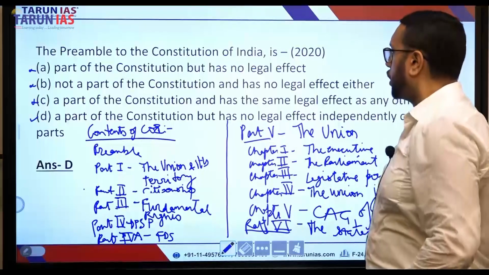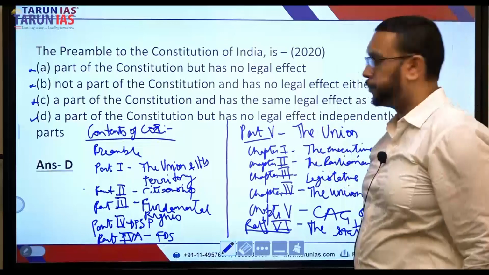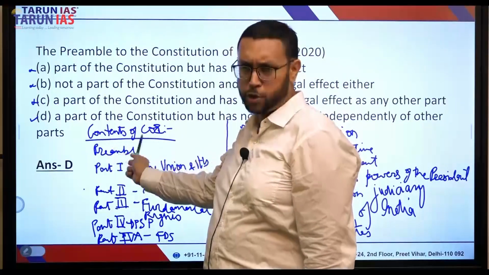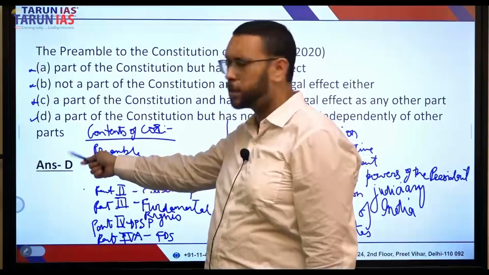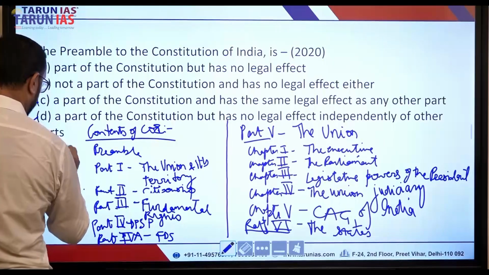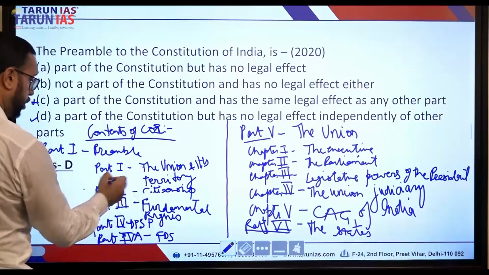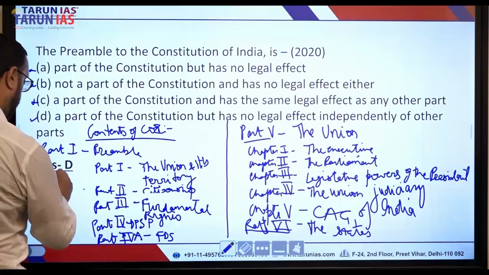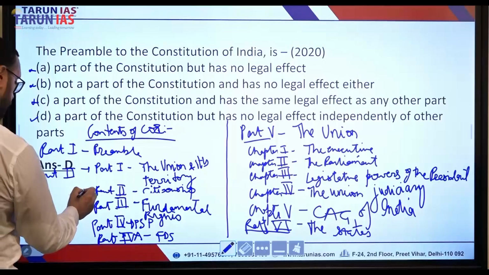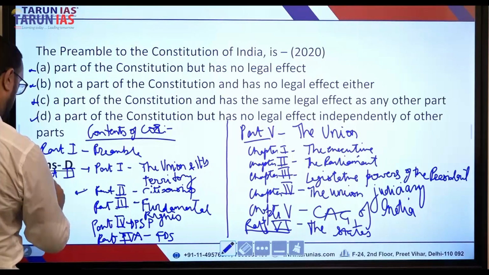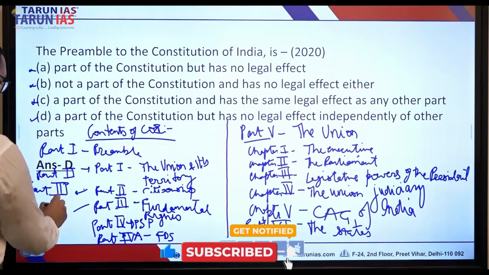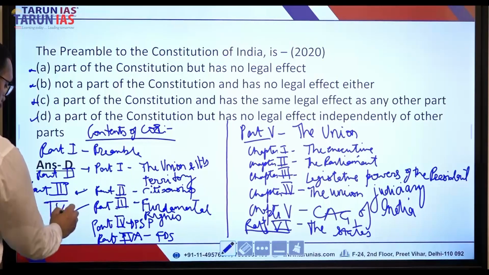Now, notice something. Preamble. In front of the preamble, in the Constitution ka contents, is it written part 1? Is it written part 1, the preamble, and then part 2, the union and territories, and this becomes part 3, this becomes part 4.